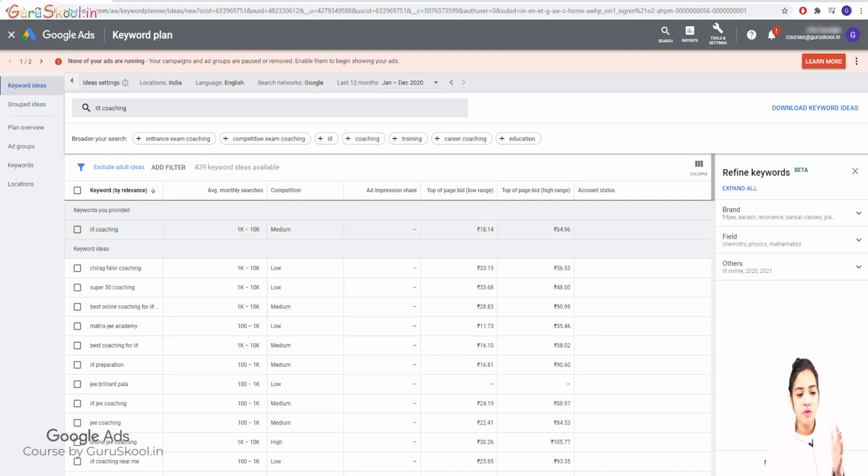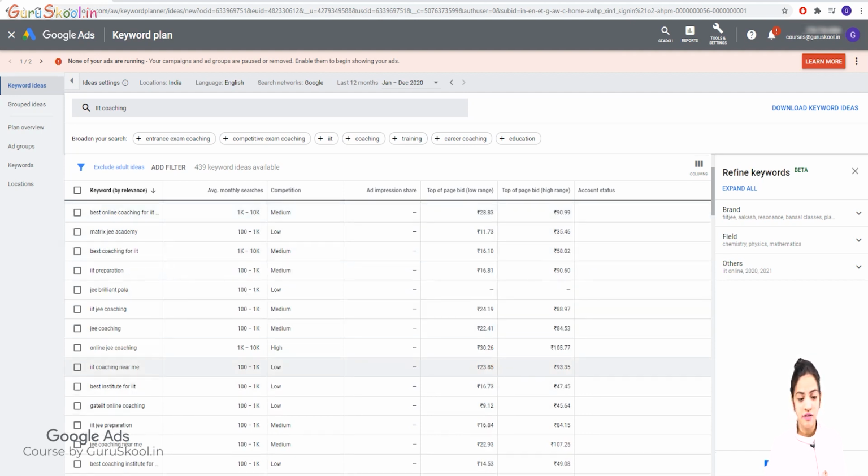So I would suggest you choose your keywords, or choose your minimum daily budget, using the keyword planner. If you go for something like Chirag Fowler coaching or Super 30 coaching, these have low competition. At least go for medium, which has higher costs. Online IIT coaching is a really different thing. That is a very good website, right? We cannot compete with it at a starting stage, on a starting platform. So you can start with the medium ones. Go for online, go for IIT preparation, go for best coaching for IIT. These are medium rating, and these are the basic costs as well.